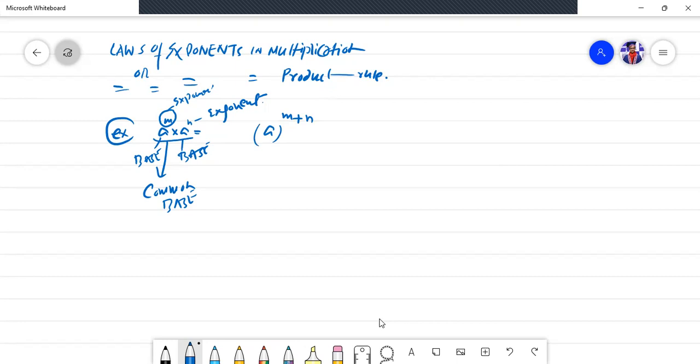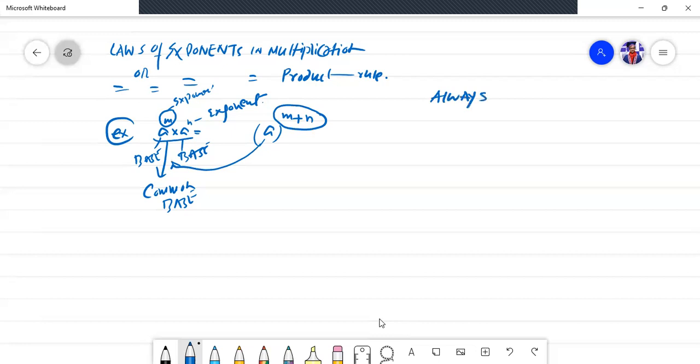When you face the same base figures but their powers are different, you will simply add the powers like I have done here. a is the common factor that I have taken out, and I have added the powers. This is the simple solution of a raised to power m times a raised to power n.